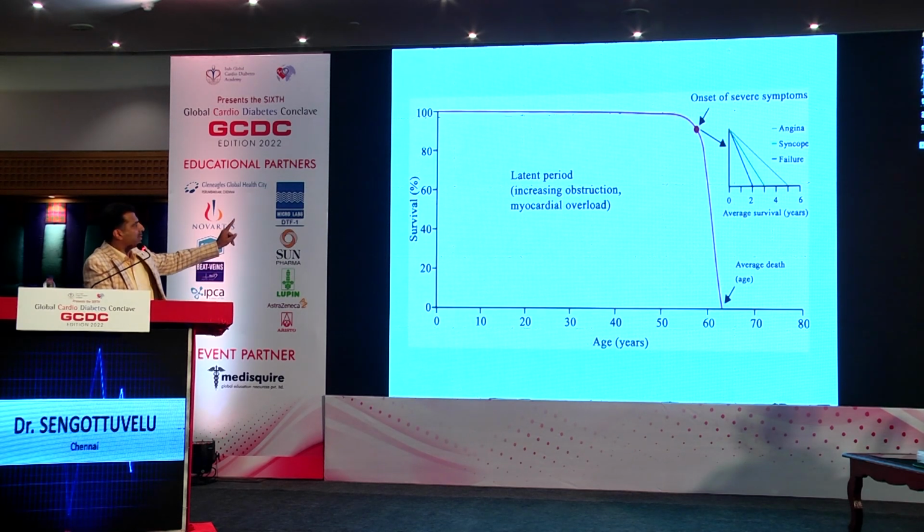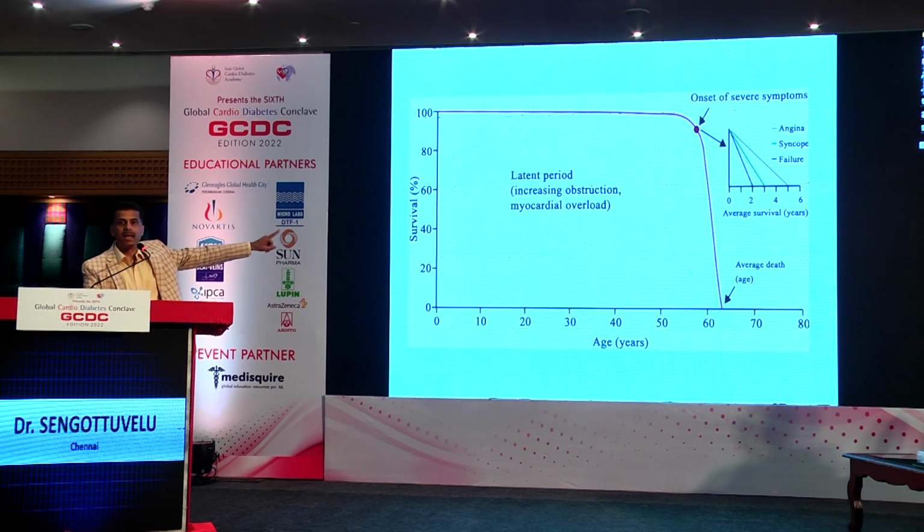So just one slide about the symptoms. The classical signs and symptoms of aortic stenosis are the triad of angina, dyspnea on exertion, and syncope. Once these people develop symptoms, then we need to immediately intervene. Till then, if they have severe aortic stenosis, you can follow them up. I have seen some of them go on for years with severe aortic stenosis, but once they develop any of these symptoms, they rapidly deteriorate.